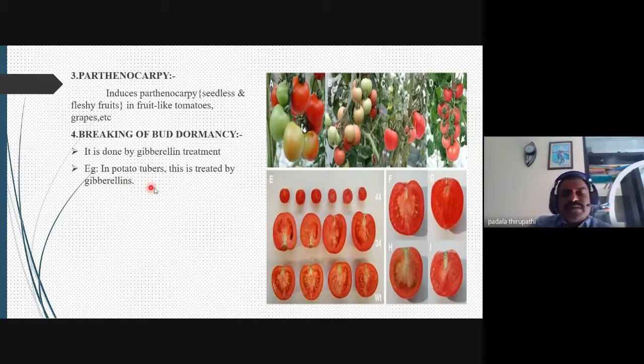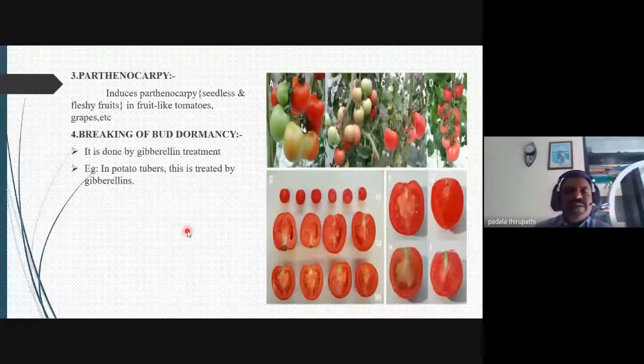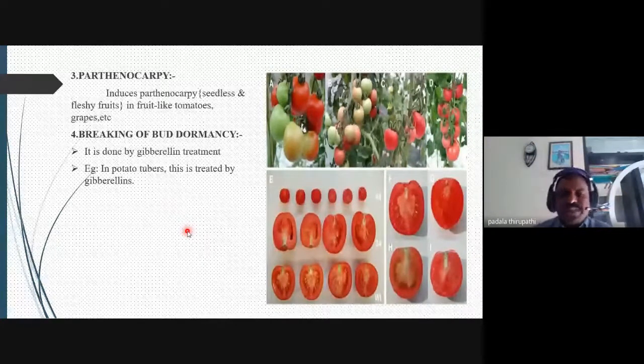Whenever potatoes are stored in a room, in the kitchen, or in different cold storage, they are not able to germinate for a long time. Whenever we use an external application of gibberellins, the potato tubers germinate very easily. That is breaking of dormancy.